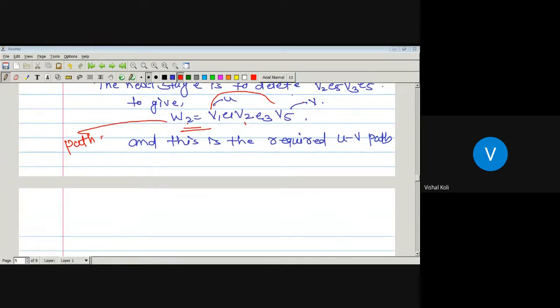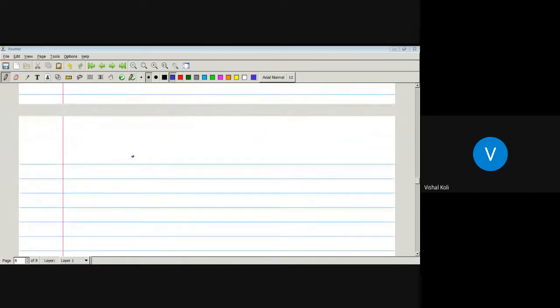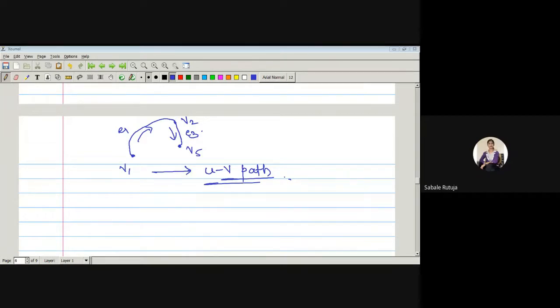Okay, so what is the next graph? Here is vertex V1, vertex V2 is there, and here is vertex V5, and the edge which is incident on V1 to V2 is E1, that is this one, and from this one to here there is an edge which is E3, and that one is the UV path. So every UV walk contains a UV path. Is it correct? Yes, sir.